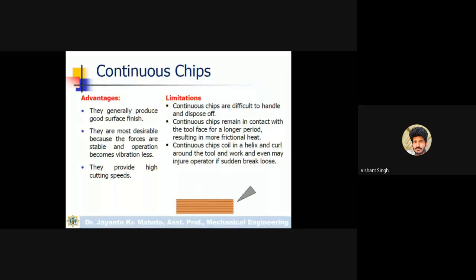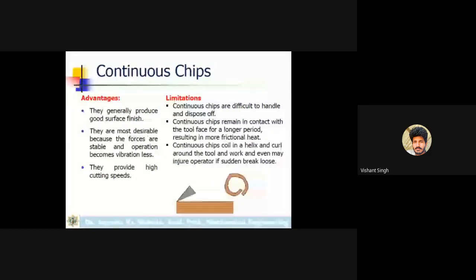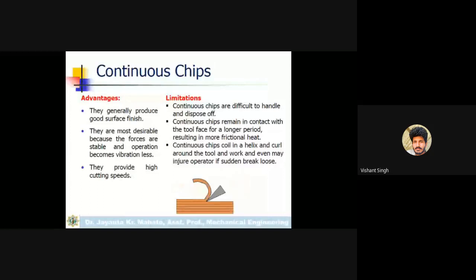They provide a high cutting speed, as the vibration is very less, and mainly as the materials are plastic in nature, meaning more ductile. So in this case you can provide more cutting speed, but some limitations are there. So what are the limitations?